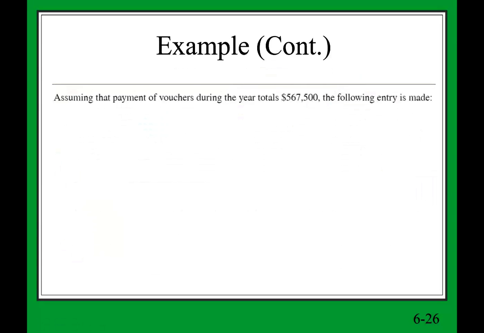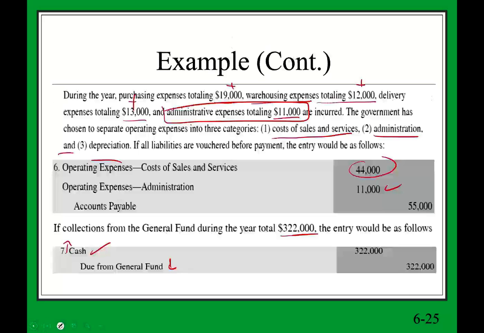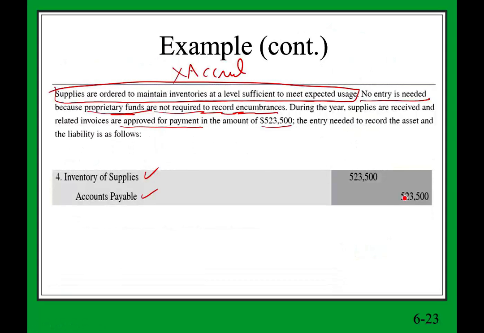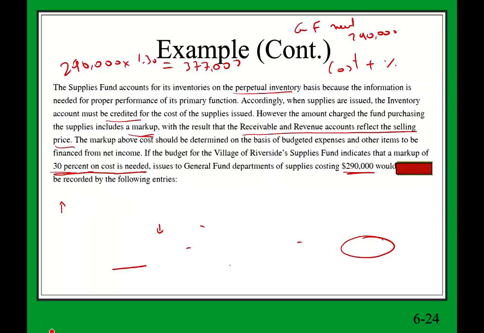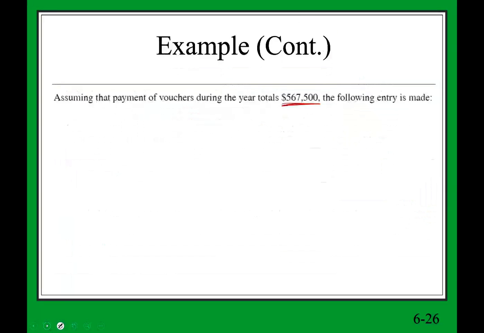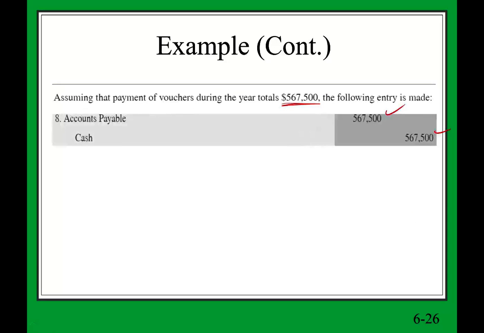Let's see next. Assume that payment of vouchers during the year totals $567,500. So we paid some vouchers. Remember, we bought assets on account. We bought $523,000 on account. Do we have any other payable? We have other payables of $55. Okay, so we paid down $567. We're going to debit the payable and credit cash.